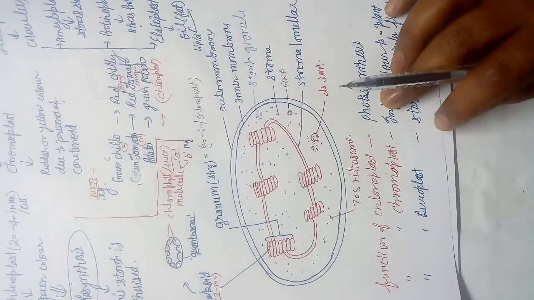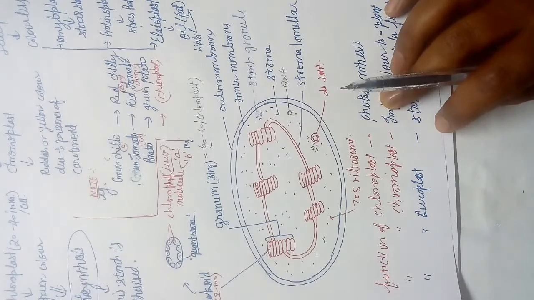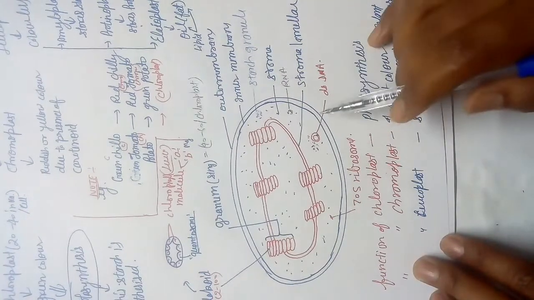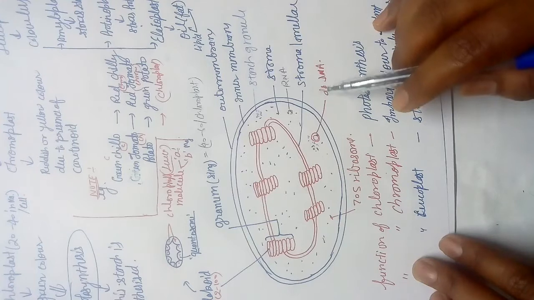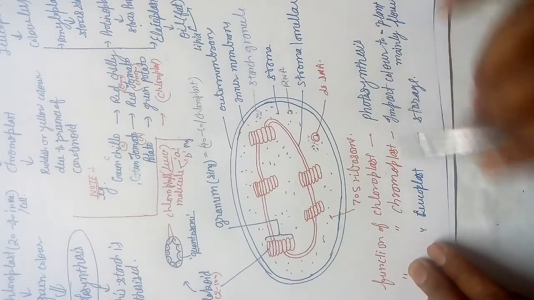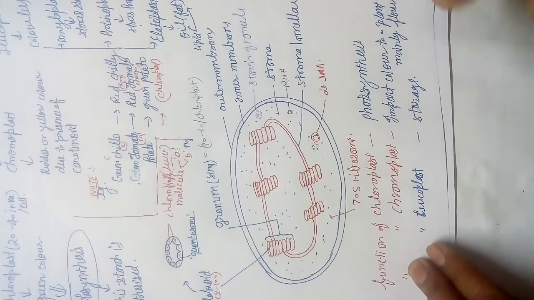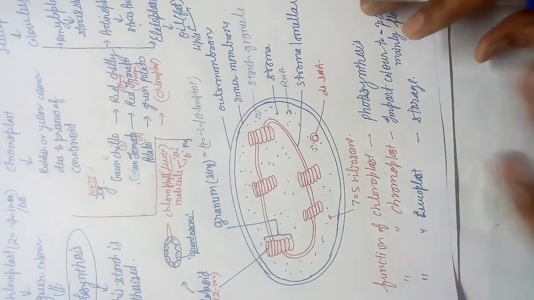Means in a eukaryotic cell there is a prokaryotic cell present. Again I am repeating, a plant cell is eukaryotic and it has chloroplast. Chloroplast by nature is what? Prokaryote, because it has 70S ribosomes and its own DNA. So it is called a prokaryotic cell present in a eukaryotic cell. Okay students, so this is all about that.